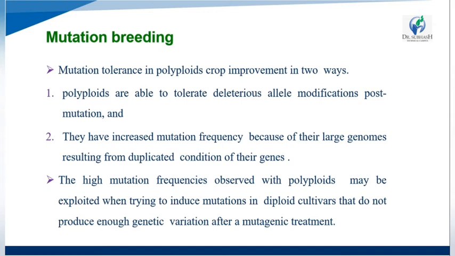So these are the two ways for mutation breeding. First, polyploids are able to tolerate deleterious alleles and modification post mutation. Then they increase the mutation frequency because of their large genome, so they have the duplicate condition in their genome. This high mutation frequency observed with polyploids may be exploited when trying to induce mutation in diploids, cultivars that do not produce enough genetic variation after mutagenic treatment. So this is mutation breeding.